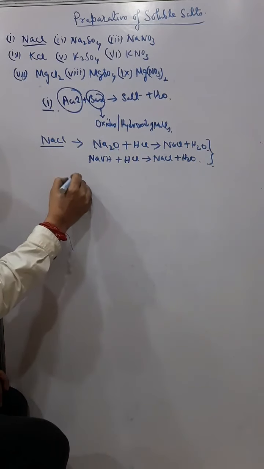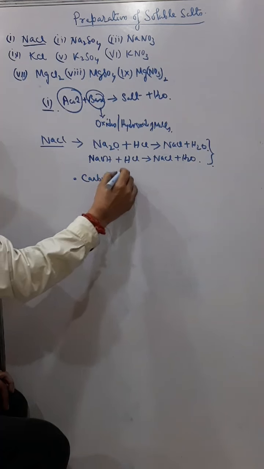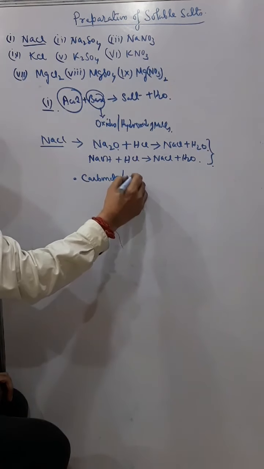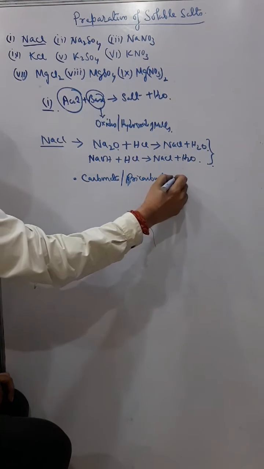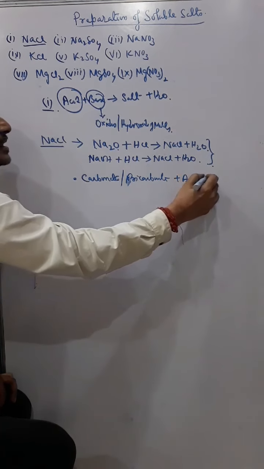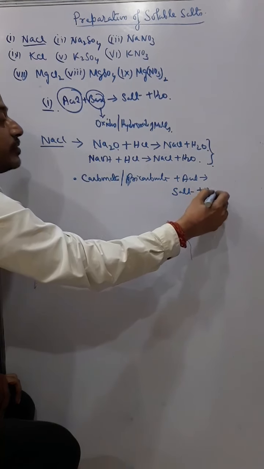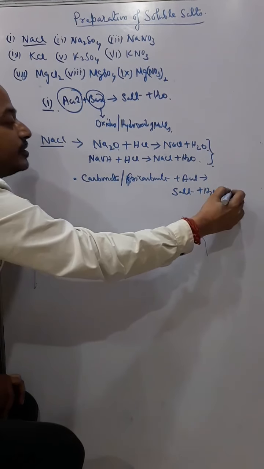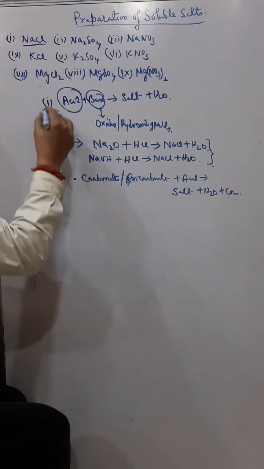Next we can also use this method: carbonates or bicarbonates plus acid gives salt plus water plus carbon dioxide. So I require sodium chloride.